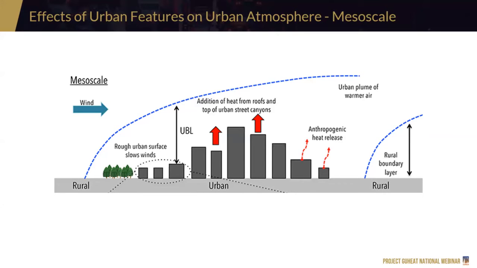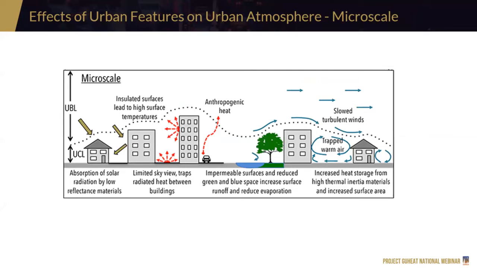Now, let's try to look at the microscale level naman. So, here we have the concept of urban canopy layer. This is the layer na hanggang sa rooftops, building or bahay. Here are some of how these urban features affect the urban atmosphere. Example, absorption of solar radiation dahil doon sa material na ginamit natin because it has low reflectance. And then we have limited sky view. Our cars here contribute to heat as well. And then we have our roads, impermeable surfaces. And then depende rin sa the geometry of our building, it sometimes traps warm air and slows turbulent winds.